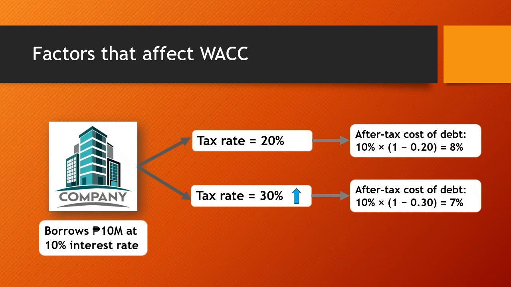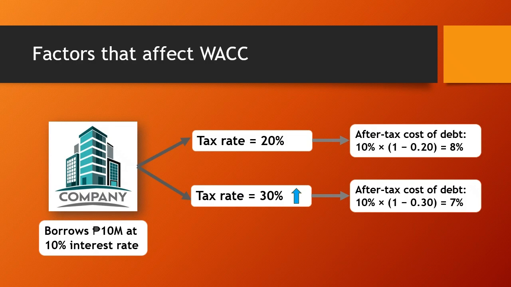For example, if a company borrows 10 million at a 10% interest rate and the tax rate is 20%, the after-tax cost of debt becomes 10% times (1 minus 0.20), which is equal to 8%. And if the tax rate increases to 30%, the after-tax cost of debt becomes 7%. So the after-tax cost of debt decreases when the tax rate increases.